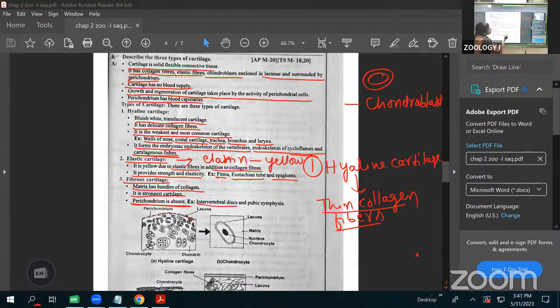Where is it located? The intervertebral discs have this one. The pubic symphysis, below the pelvic girdle, is also made up of fibrous cartilage. Our vertebral column has a number of vertebrae, and between the vertebrae, the junction is called an intervertebral disc. That is also made up of fibrous cartilage. Now I am drawing a rough diagram of these types of cartilage.